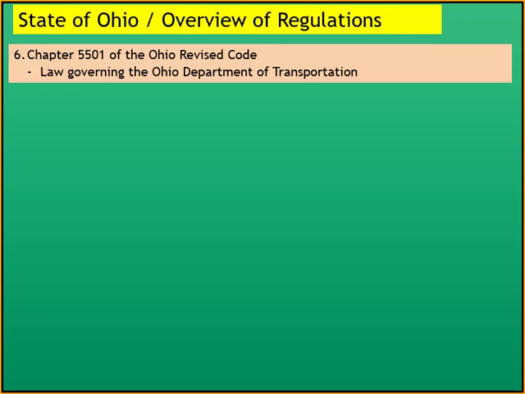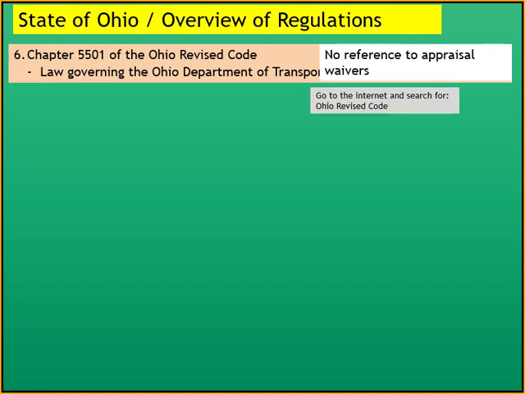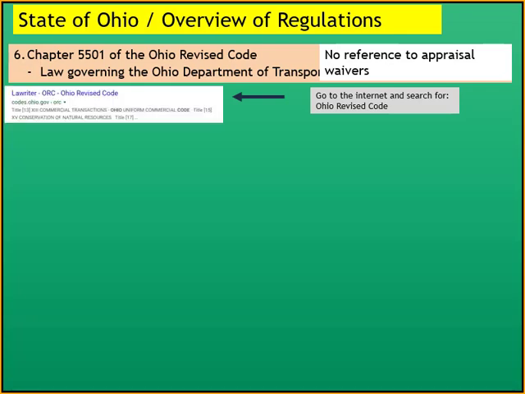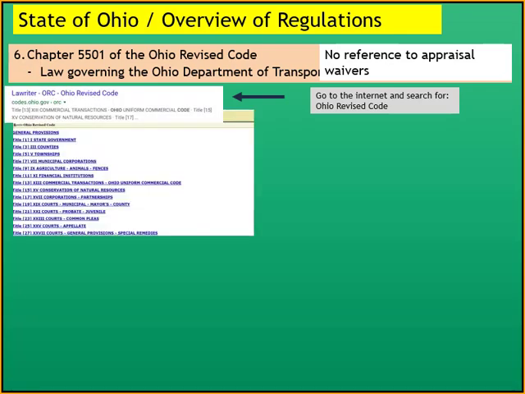Next is Chapter 5501 of the Ohio Revised Code, and that is the law governing the Ohio Department of Transportation. And there is no reference to appraisal waivers in this section of the code. But if we wanted to find it, you go to the internet, put in Ohio Revised Code, that's what pops up, Law Writer, you would click on it, and up pops the chapters, the titles for the various codes.